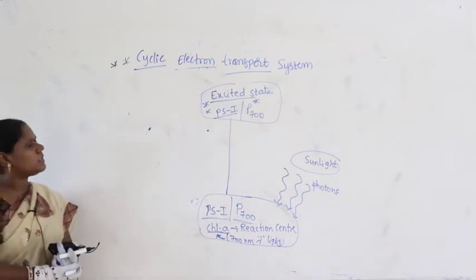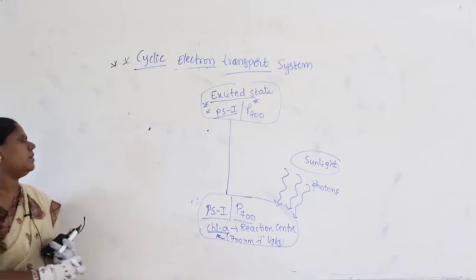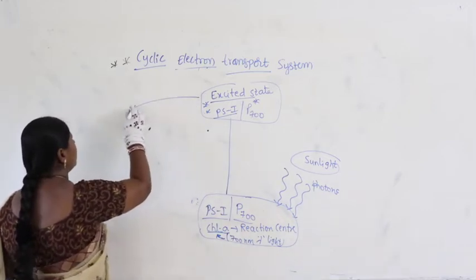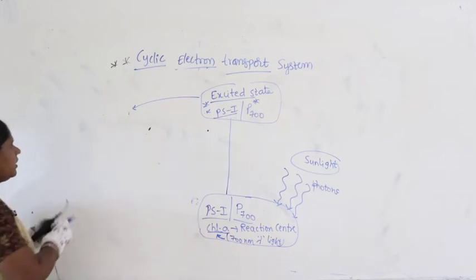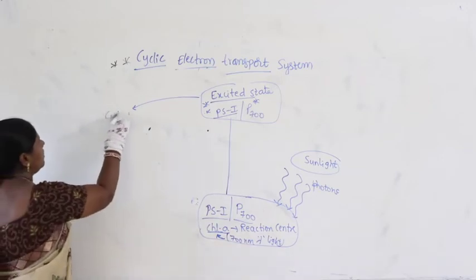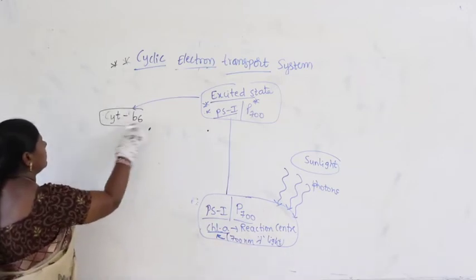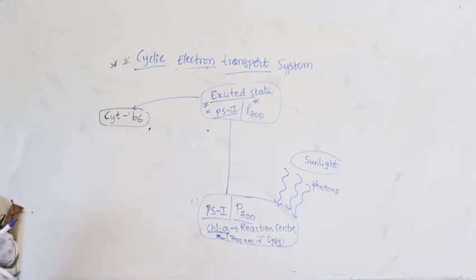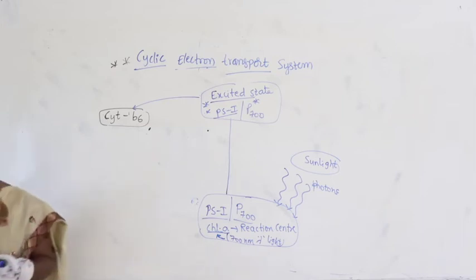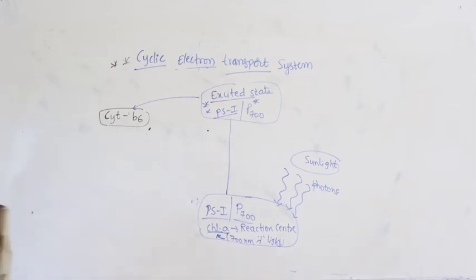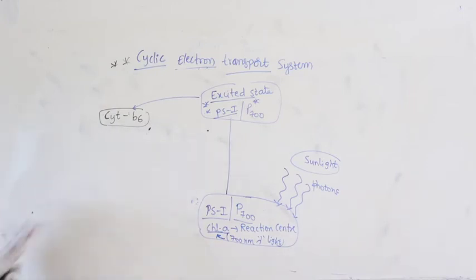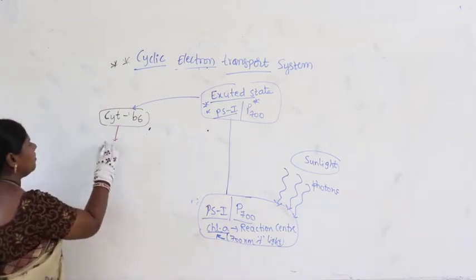So this excited state of PS1 slowly enters into the next component. What is that component? Cytochrome B6. From cytochrome B6 it enters into the next compound, which all of you know very well.